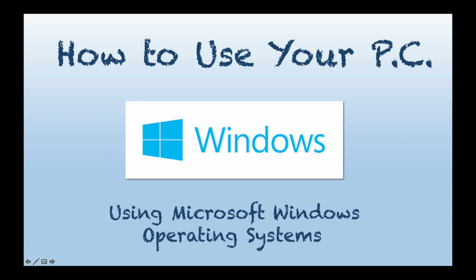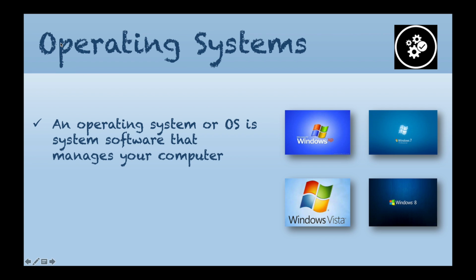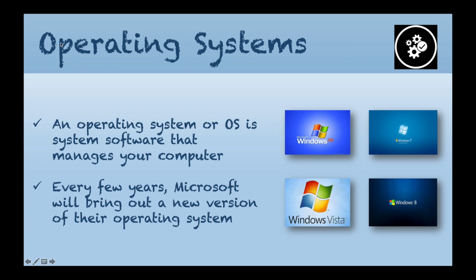Before we talk about Windows 10 in a little bit more detail, I'd like to talk to you about operating systems. An operating system, or OS, is system software that manages your computer. So when you switch it on and all these little flashy lights and colours come up, that is your operating system. Now, there have been many operating systems over the years. Every few years Microsoft will bring out a new version of their operating system.